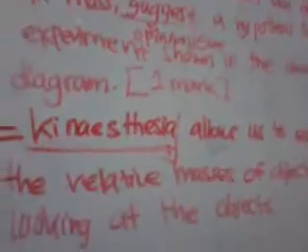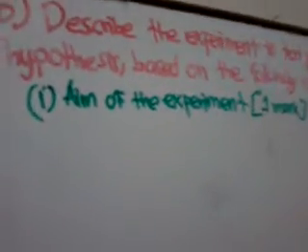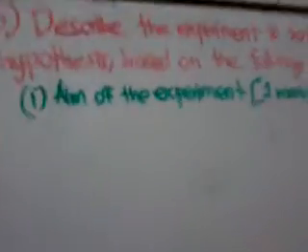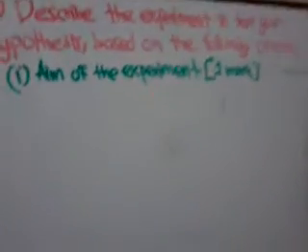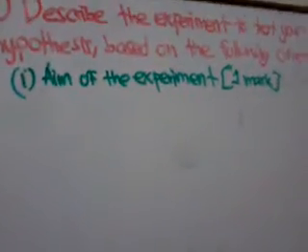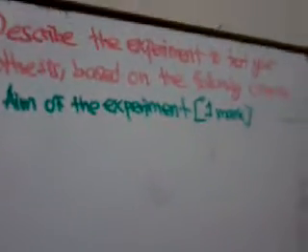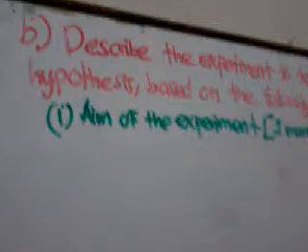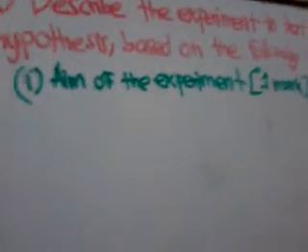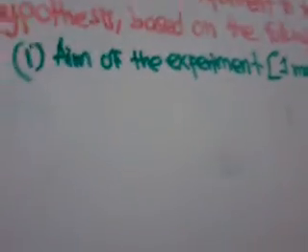Okay, B. Describe the experiment to test your hypothesis based on the following criteria. Number 1, aim of the experiment. 1 mark. So they ask you to describe the experiment to test your hypothesis based on the following criteria. They ask you the aim of this experiment. So what is the aim of the experiment? The way to answer this question is, you can say to study, or you can say to investigate.